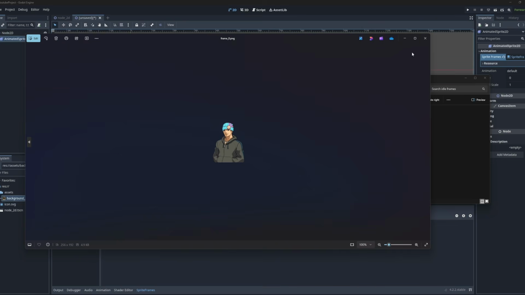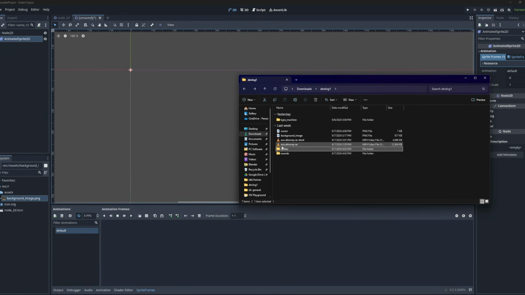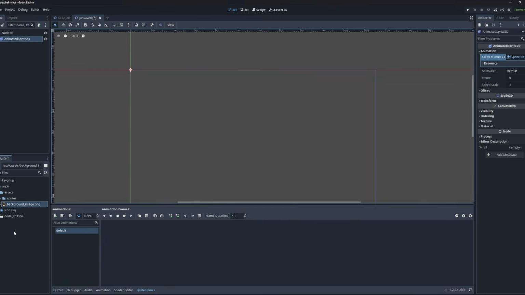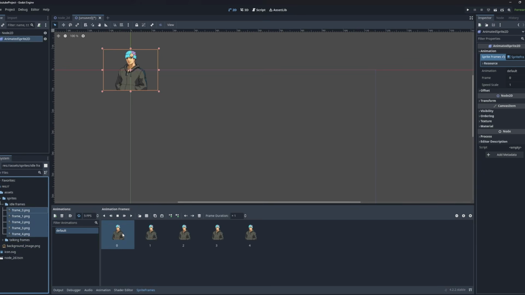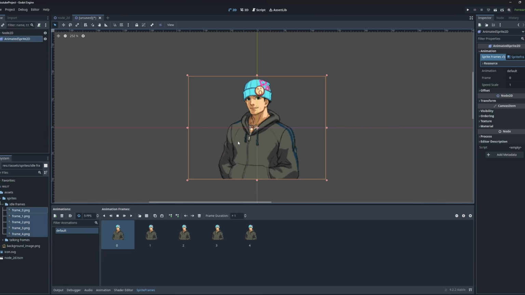So you can see here that I have 5 frames that correspond to the animation that I want to create. I'm going to drag and drop this folder inside of my project, conveniently adding it inside of my assets folder. I'm going to open up my idle frames folder, select everything, and drag and drop them here. Believe it or not, this is all that we need to do to create our animation.